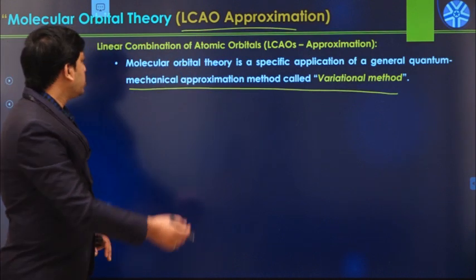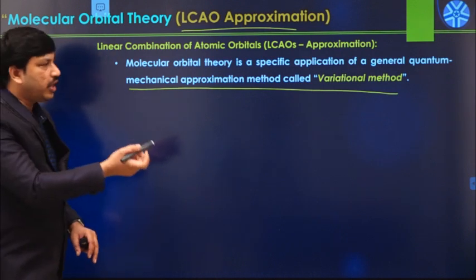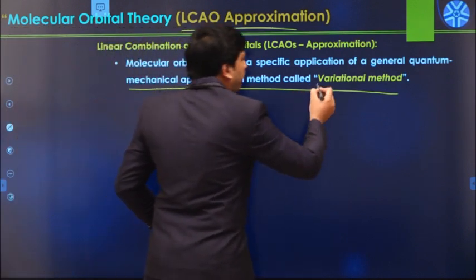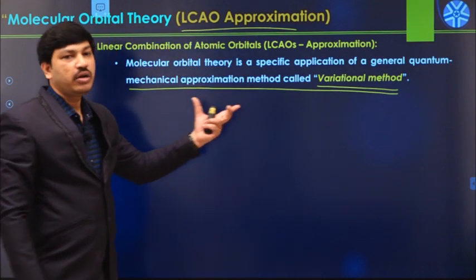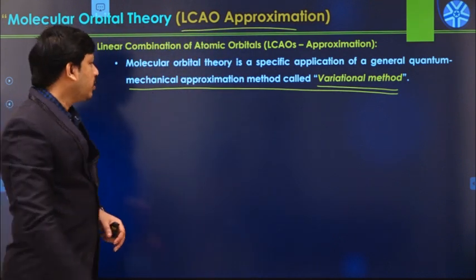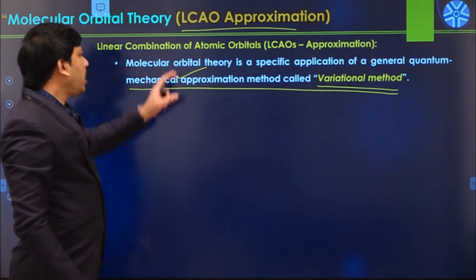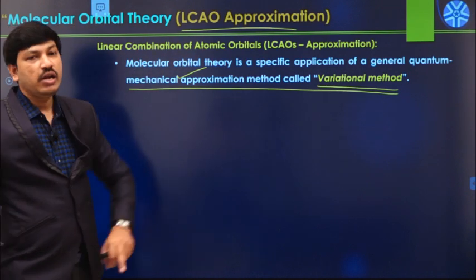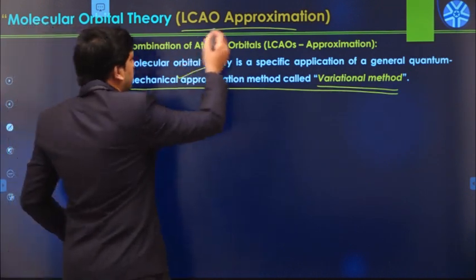So this MO theory, molecular orbital theory, is derived from the variation method. This is one of the methods involved in quantum mechanical calculations. It is an approximation method, also known as linear combination of atomic orbitals.